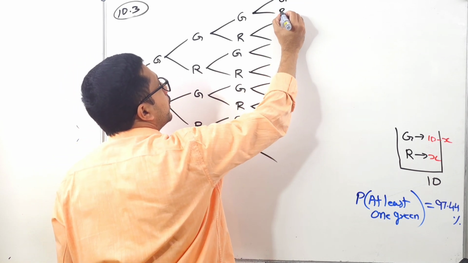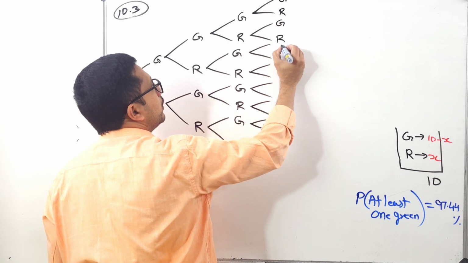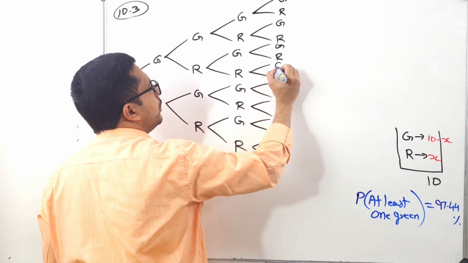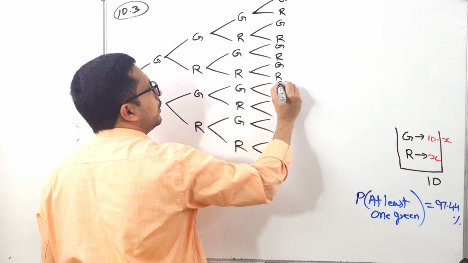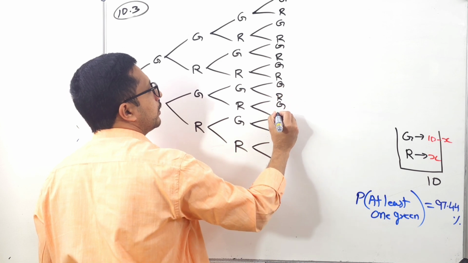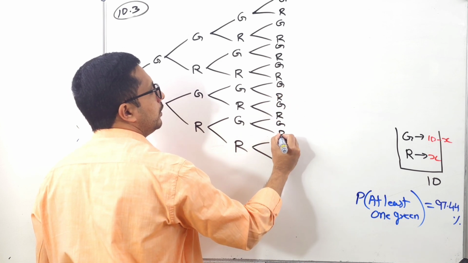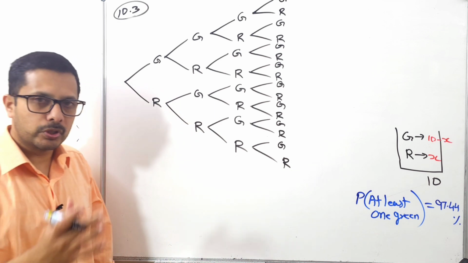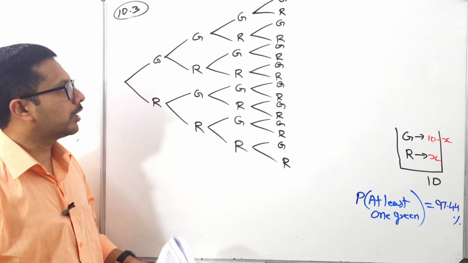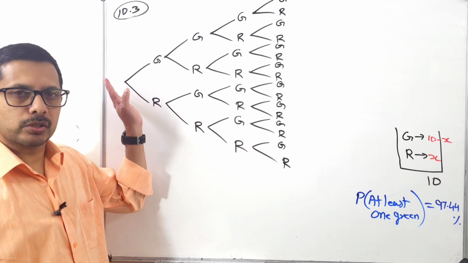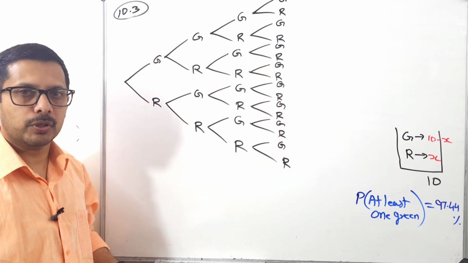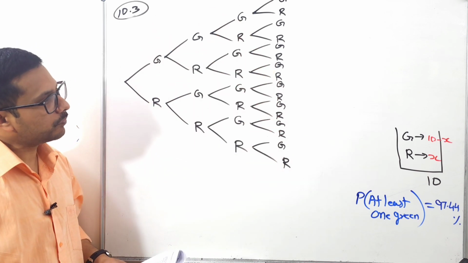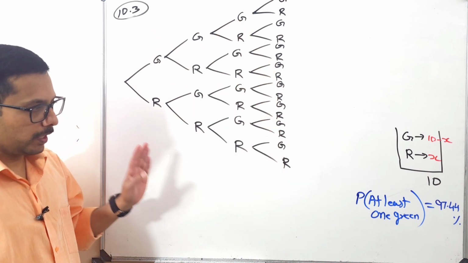Green, red, green, red. Okay, so guys, after you finish this one, when you write your exam, it is not compulsory to write all this tree diagram.